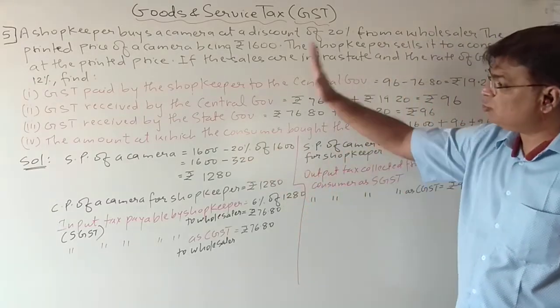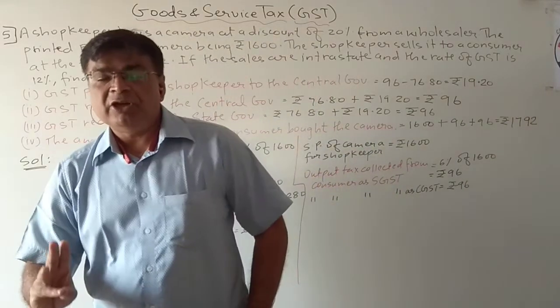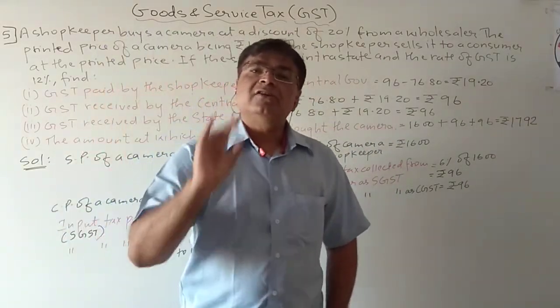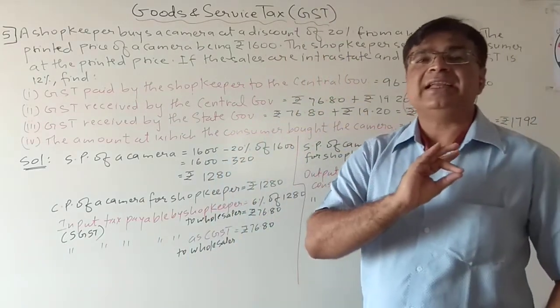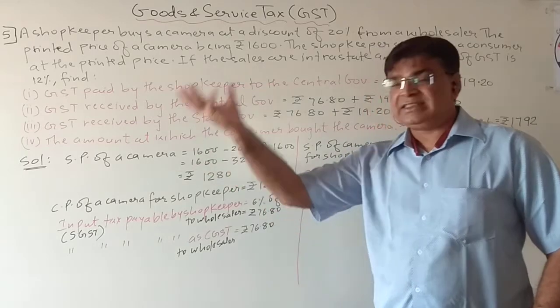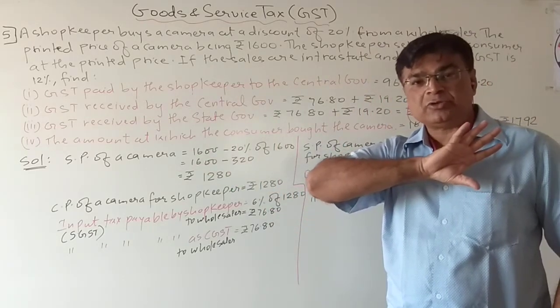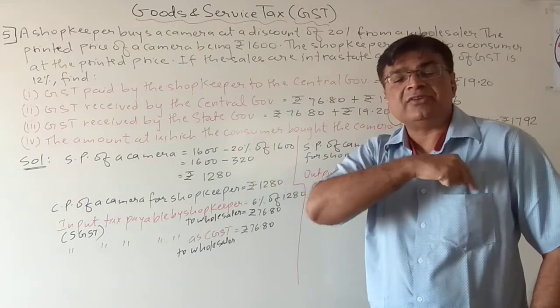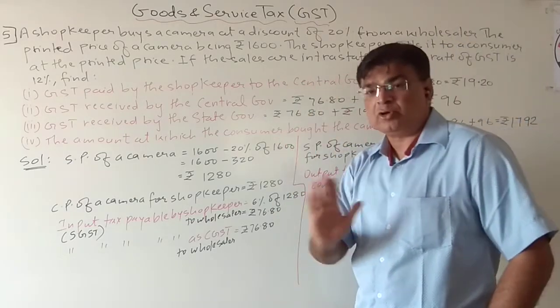So students, in this whole concept we have seen that neither the manufacturer nor the dealer nor the retailer is spending any extra money from their pocket. Whatever tax they are getting, they are paying it to the government. Okay, this is the whole concept.